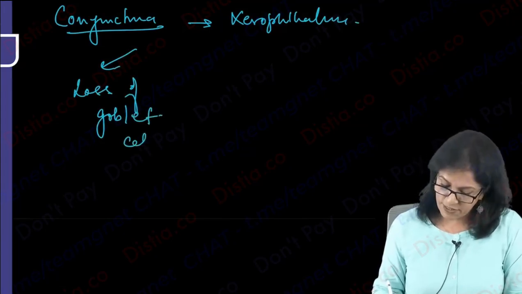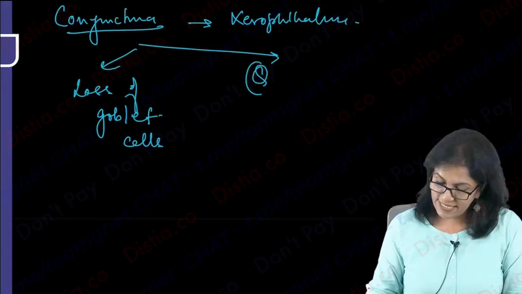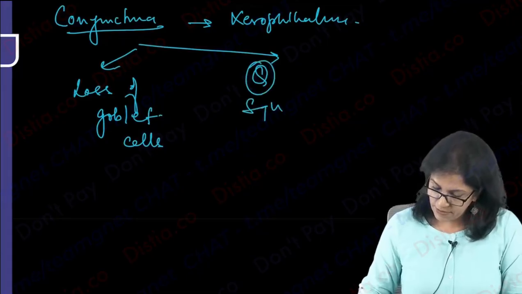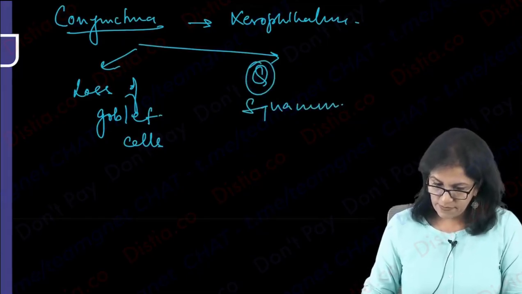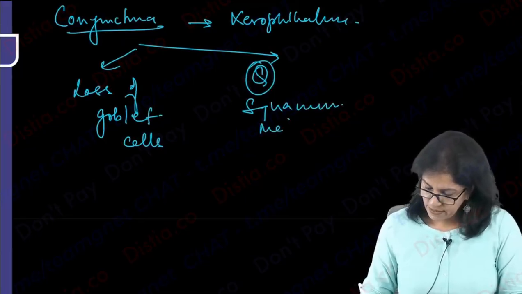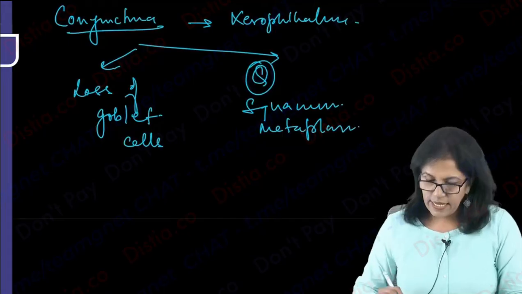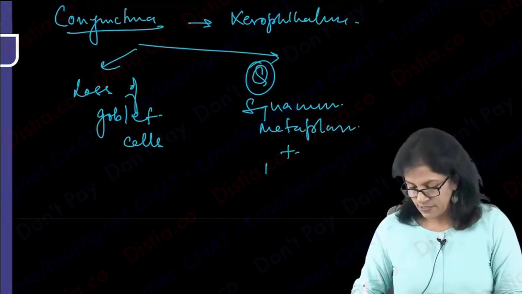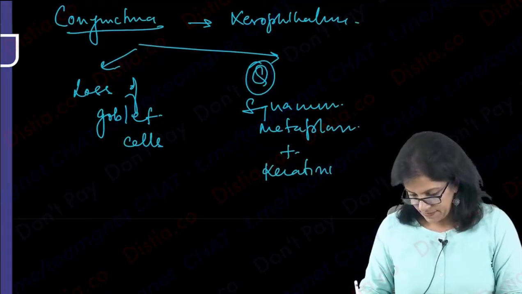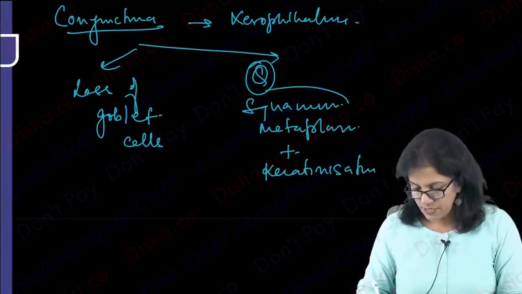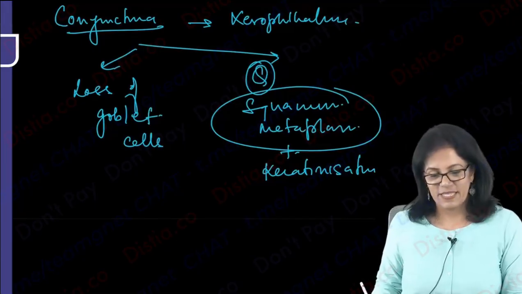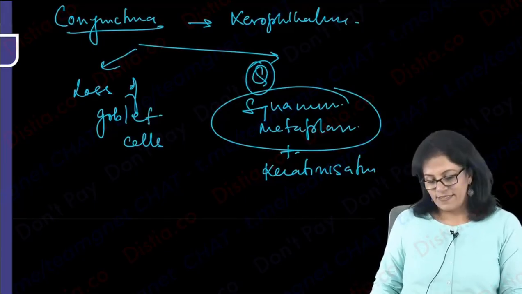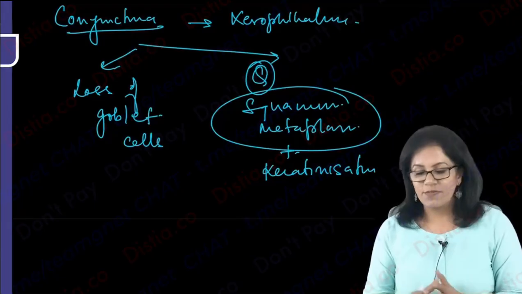This is your exam question. Make a Q and note down, please. This is squamous metaplasia, and you can add here, with keratinization. So squamous metaplasia was your exam question. Okay? Right. So now we know what questions are asked from this topic.